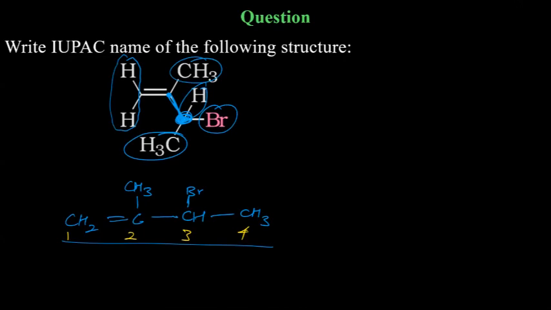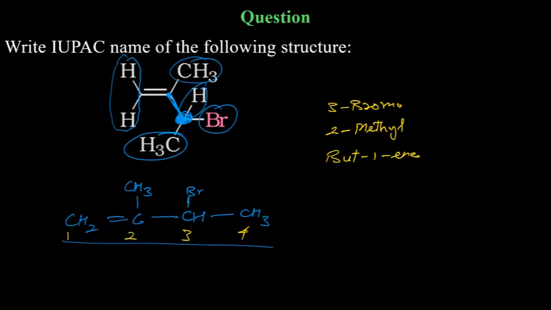Tuhina, no. Bromine, B comes first, then M, methyl. So first write 3 bromo. You have 2 methyl. And then you have main chain but-1-ene.